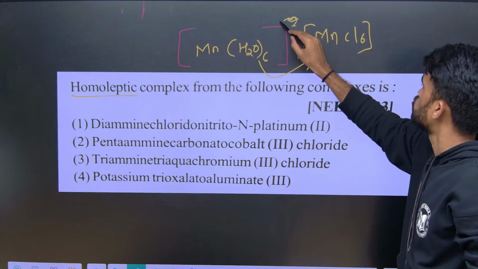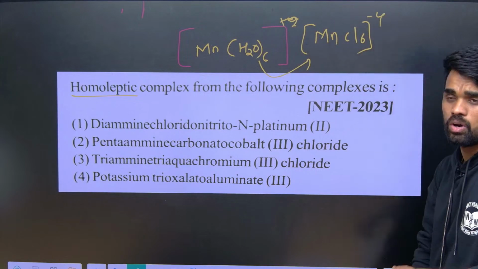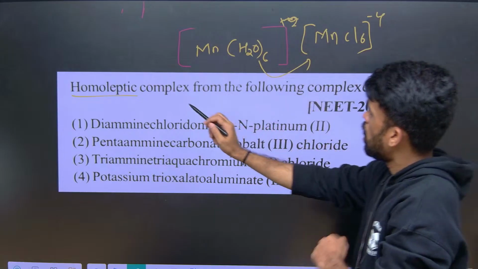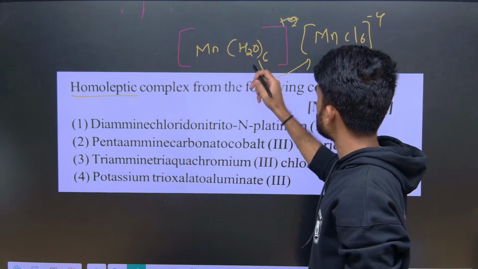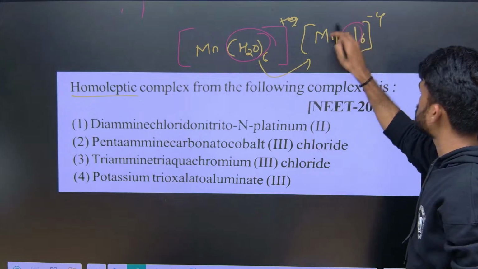Here I am writing +2, and here -4. So these 2 complexes are homoleptic, because all the ligands present inside the sphere are the same.